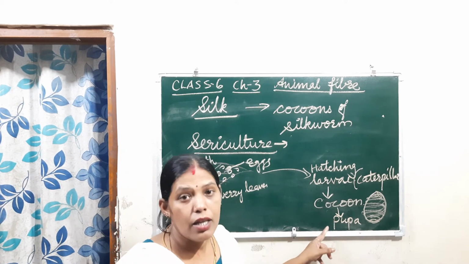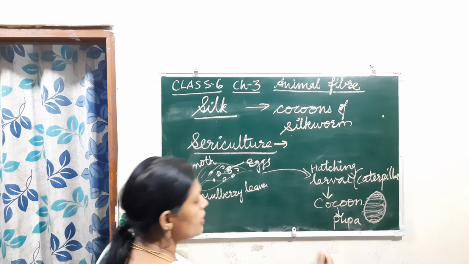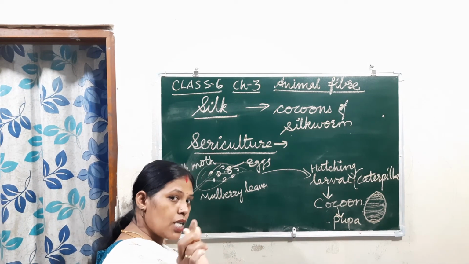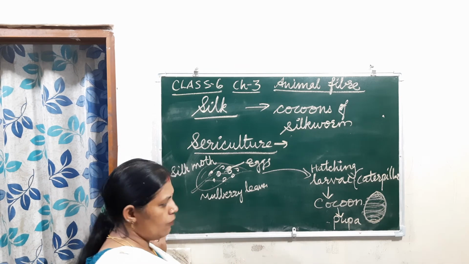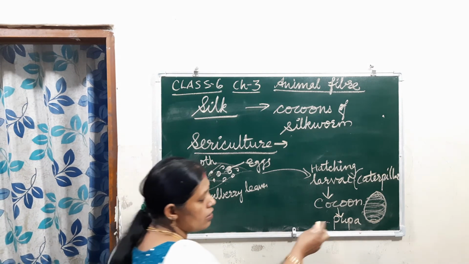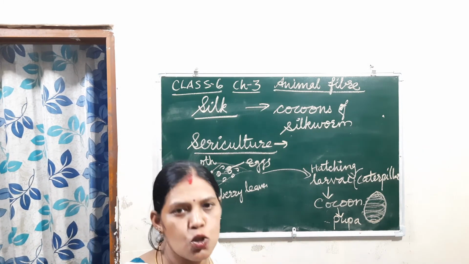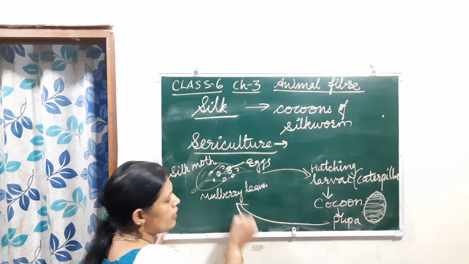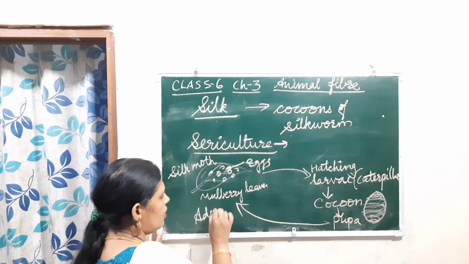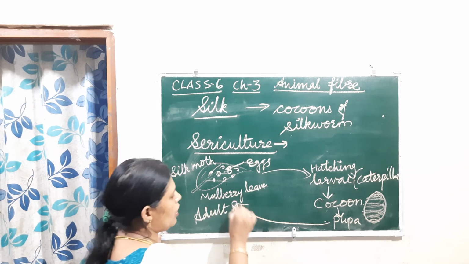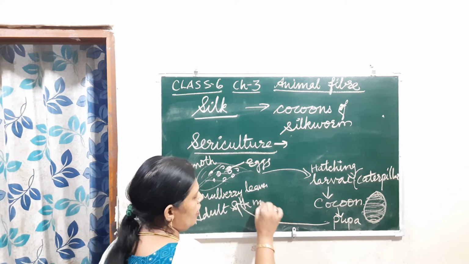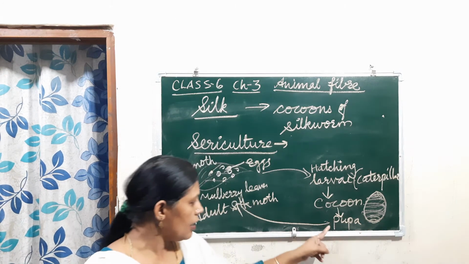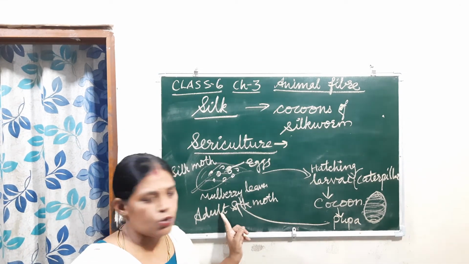When the pupa inside becomes mature, it starts to produce that enzyme to come out. That means it is going to be mature. If it comes out, what happens? If it breaks this layer, then the adult silk moth comes out.